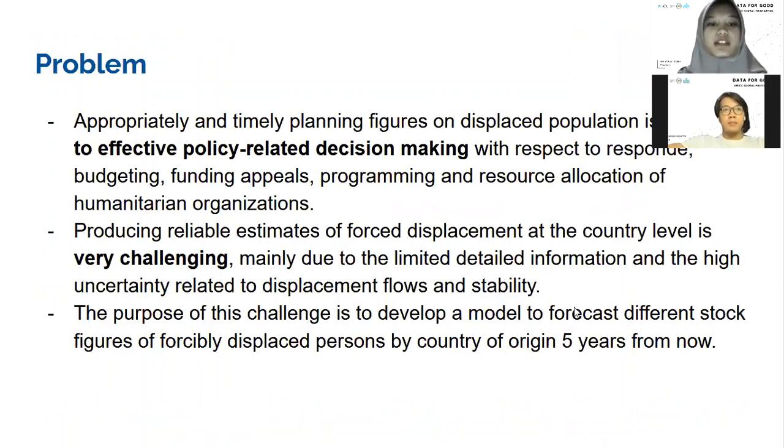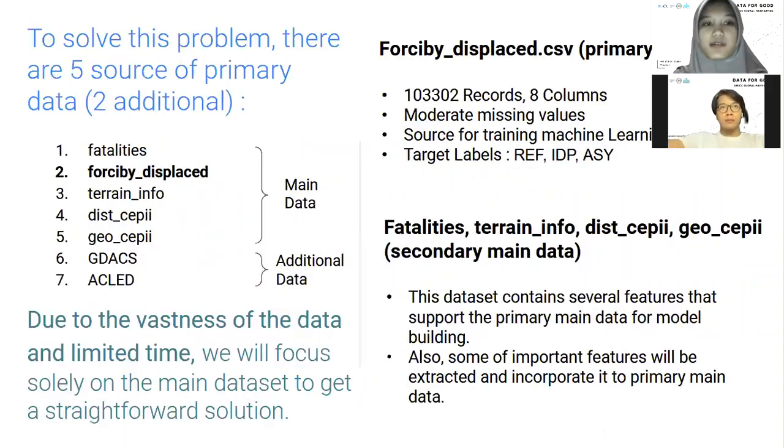The purpose of this challenge is to develop a model to forecast different stock figures of forcibly displaced persons by country of origin 5 years from now. In order to solve this problem, we used the 5 sources of primary data and the 2 additional data. For the main data, we got it from the UNICC committee, and for the additional also we got it from the UNICC committee. Because of the limited time, we will focus solely on the main data set in order to get a straightforward solution.